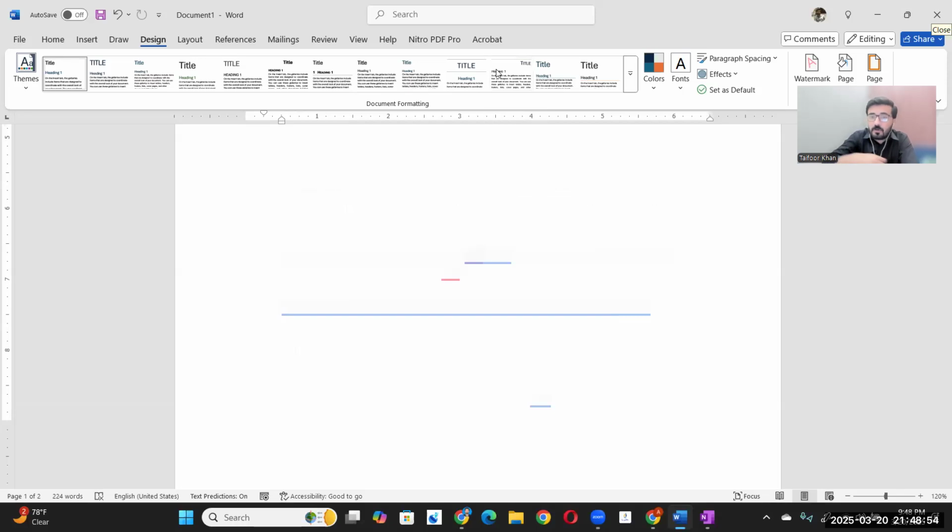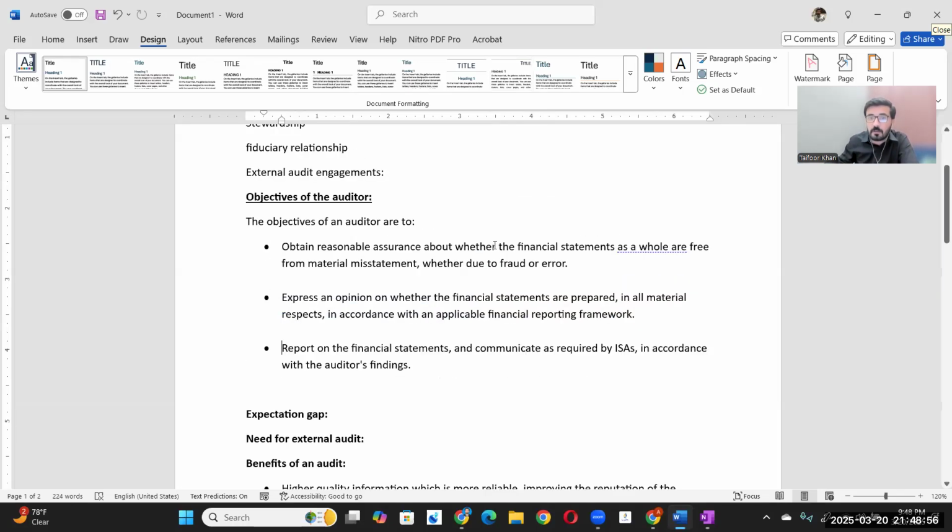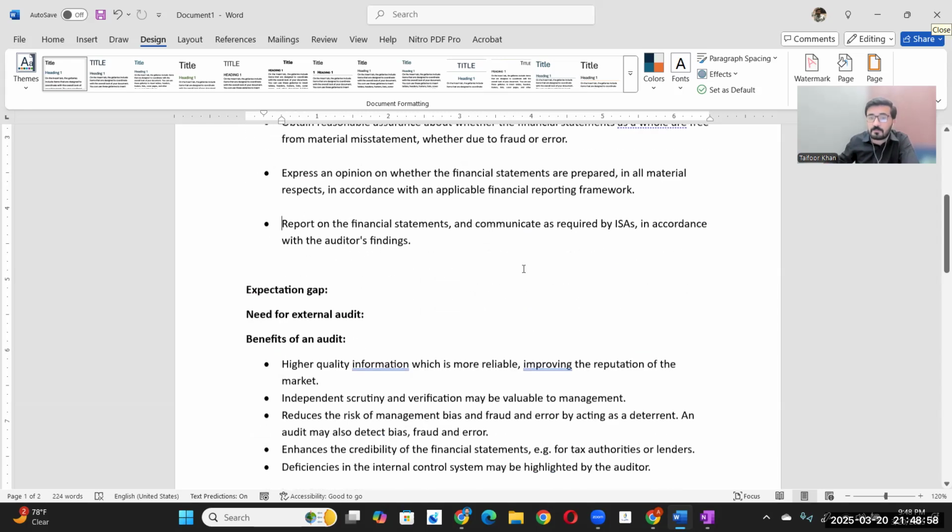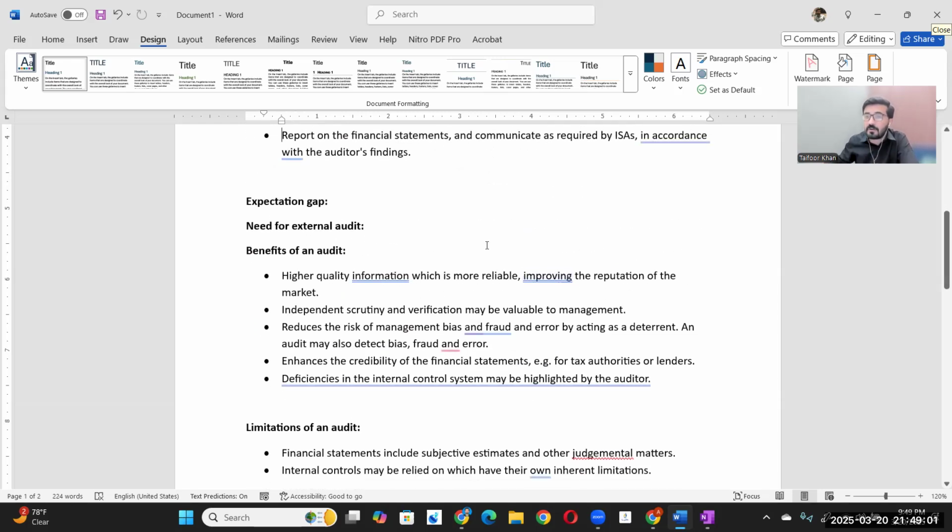If the audit is happening every year, then management will always have this in their mind: if we commit fraud or misappropriate assets, it can be identified during the audit, and we can get sued by the company shareholders, or we can be terminated and all that. So just because of this, the audit indirectly reduces the risk of management bias or fraud.